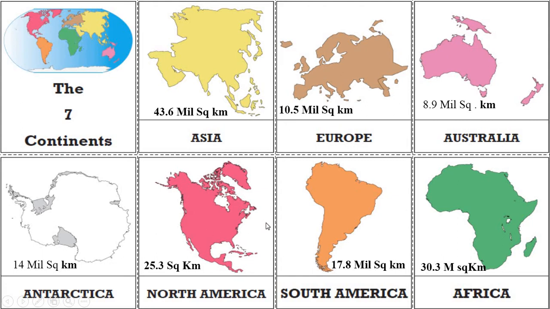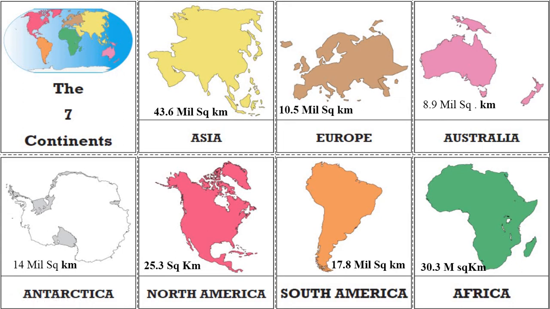According to the figures, the largest continent is the Asian continent, the second largest is the African continent, the third largest is the North American continent, and the fourth largest is the continent of South America. Likewise, the smallest continent is the continent of Australia.